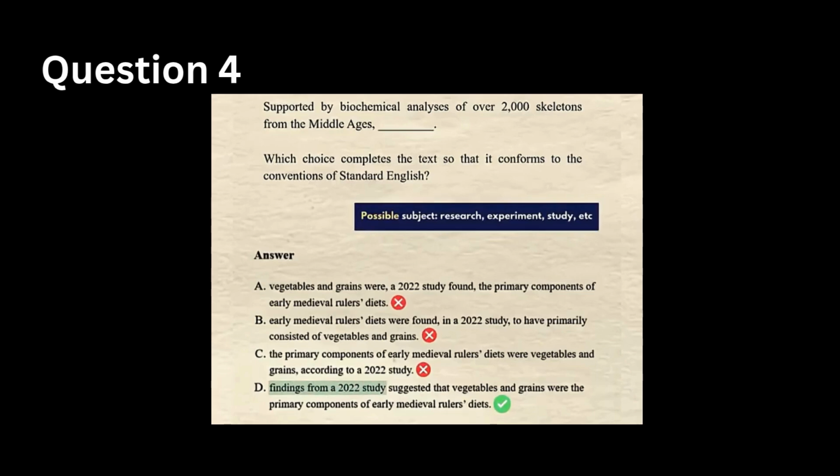Based on the context, we can infer that this likely has to do with some sort of research or study. So by looking at the options, we can see that the only sentence starting with a similar topic is choice D. This answer ensures that the modifying phrase appears immediately before the noun, clearly establishing that the findings from a 2022 study are being described.